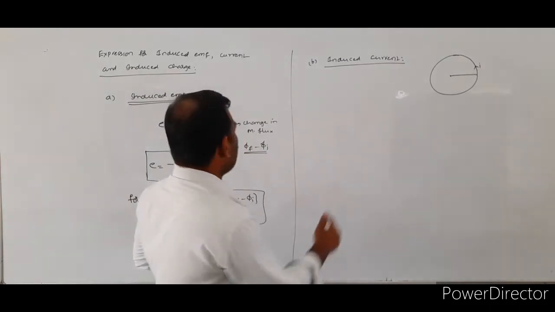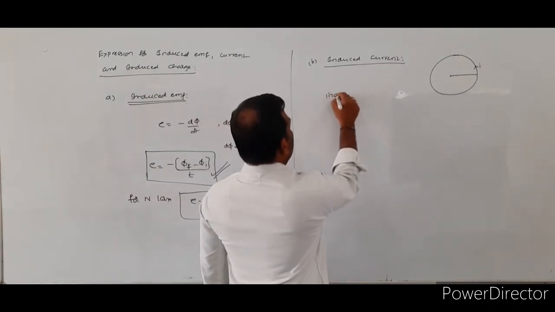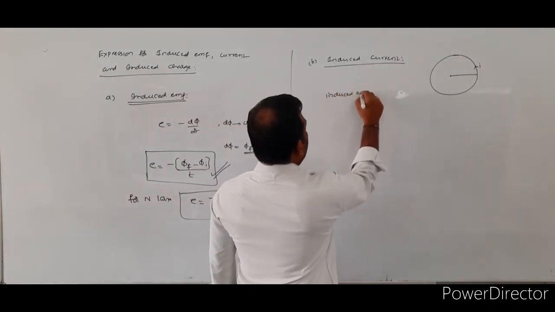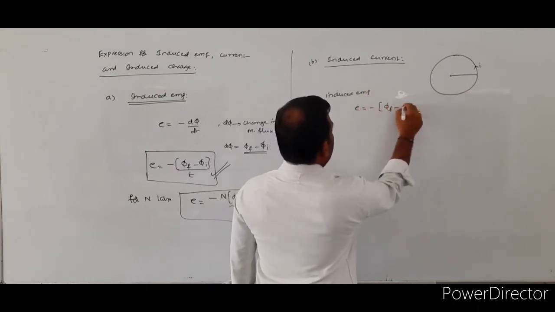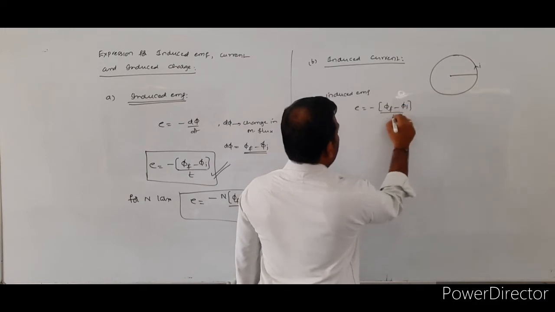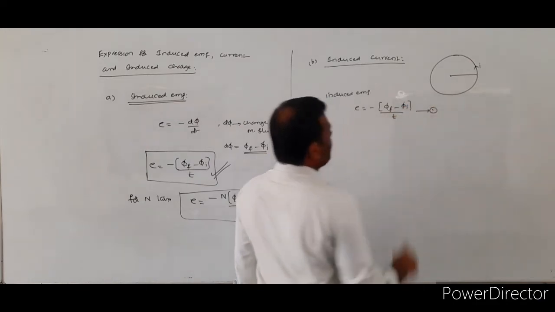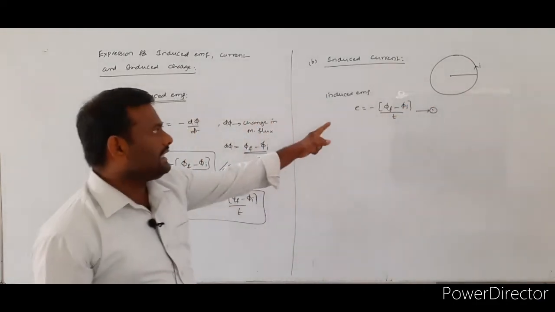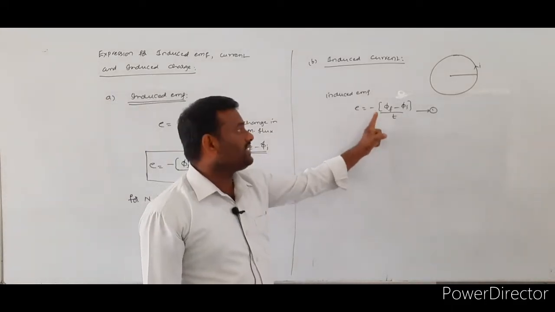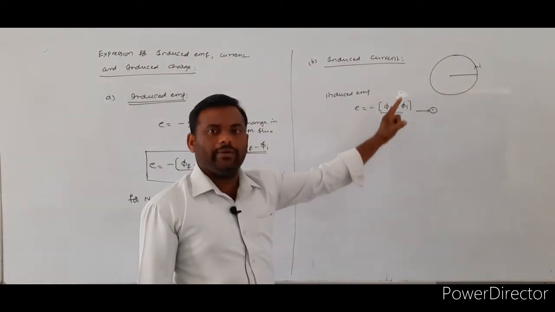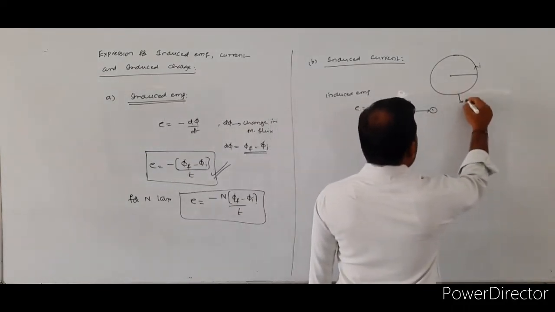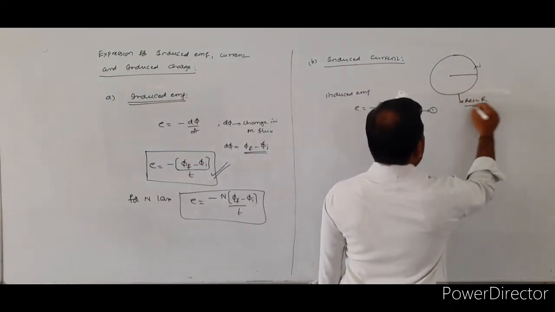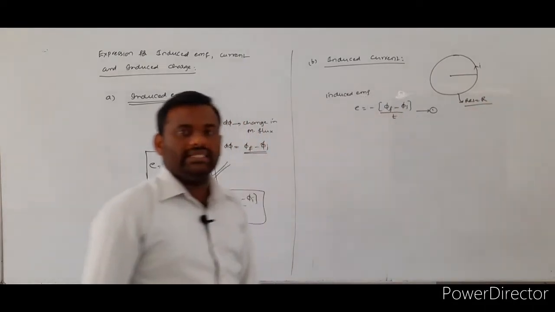Already we know the formula for the induced EMF. What is the formula for the induced EMF? E is equal to minus phi f minus phi i by t. I took the formula for 1 turn. So, for 1 turn, induced EMF is equal to minus of phi f minus phi i by t. We assume that the resistance of the coil is capital R.